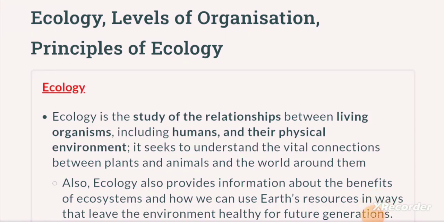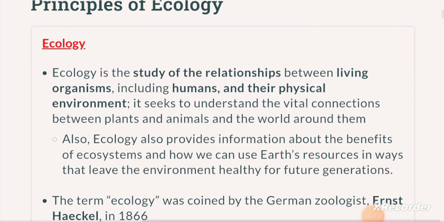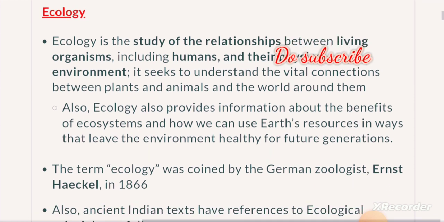In this video, we are going to see the ecology levels, organization principles of ecology. First, ecology. Ecology is the study of relationship between living organisms, including humans, and their physical environment. It seeks to understand the vital connections between the plants and animals and the world around them. Ecology also provides information about the benefits of ecosystem and how we can use Earth's resources in ways that leave the environment healthy for future generations.